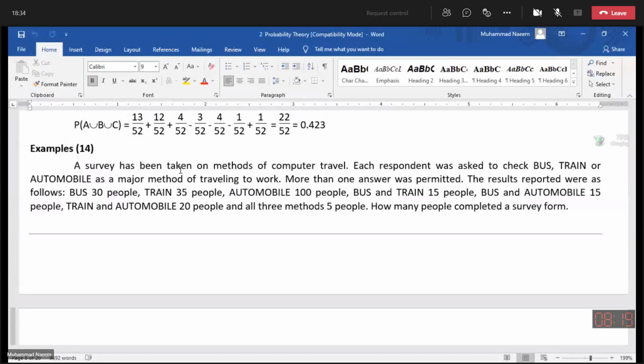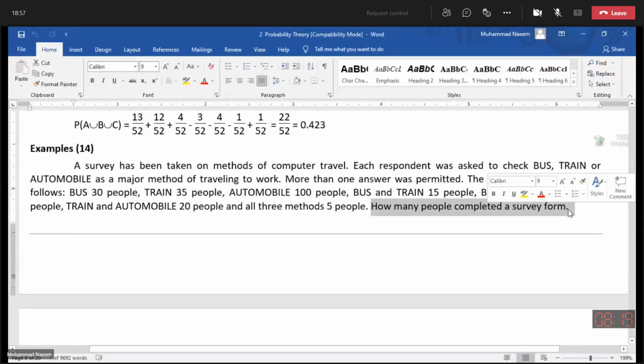A person completed a survey form if he is using either of the 3 methods of traveling. So this means, how many people completed a survey form?